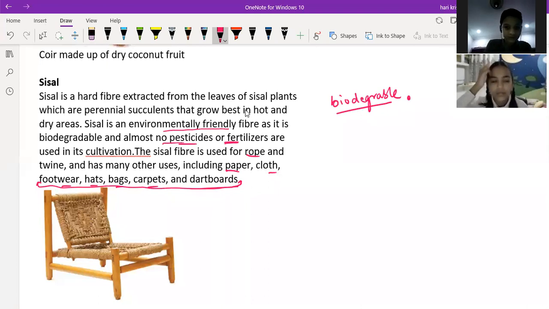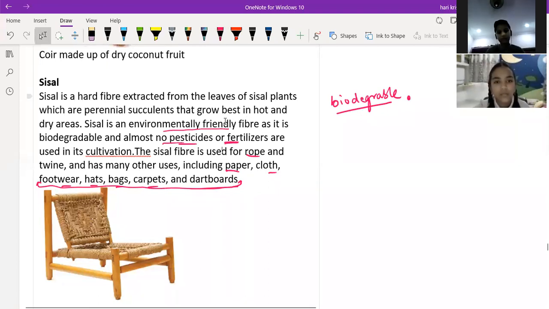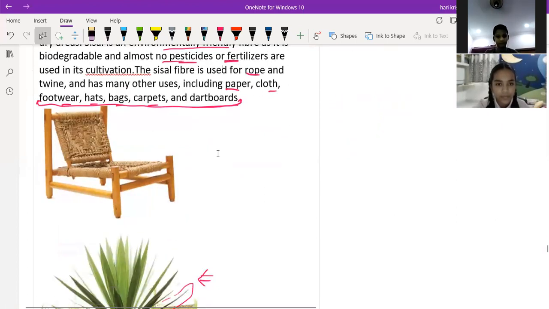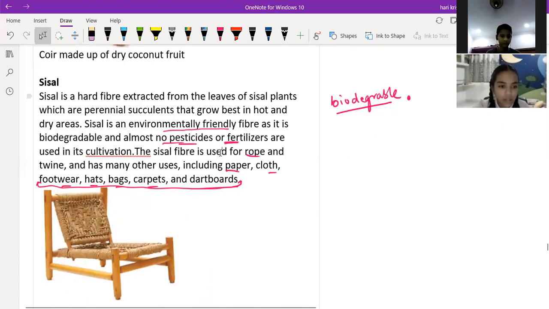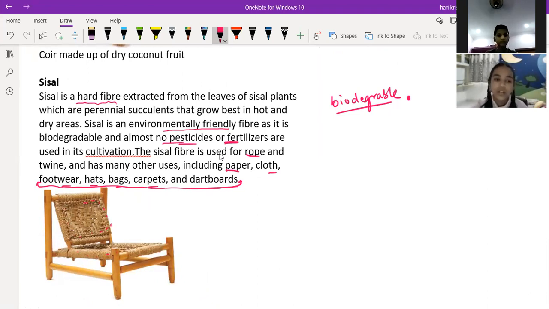Understanding? Yes, sir. Can you see the chair? So in between the chair, all this part is made up of sisal fiber. Generally, sisal fiber is a hard fiber, so it will not break easily.